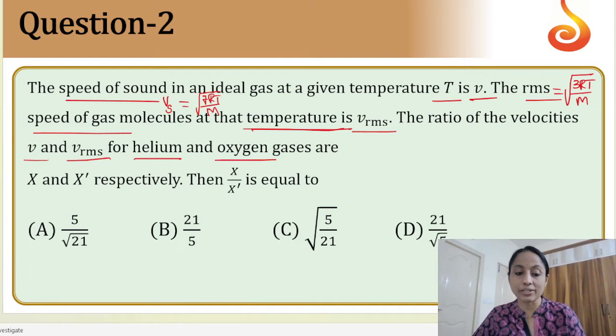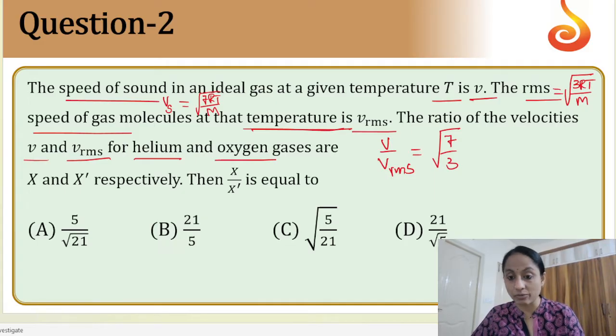Now we just need to find the ratio of velocities v and v_rms. If I take v by v_rms, I am only left with root over gamma by 3, as RT by M gets cancelled. Now we are left with gamma, which applies to helium and oxygen. Helium is a monoatomic gas and oxygen is a diatomic gas.